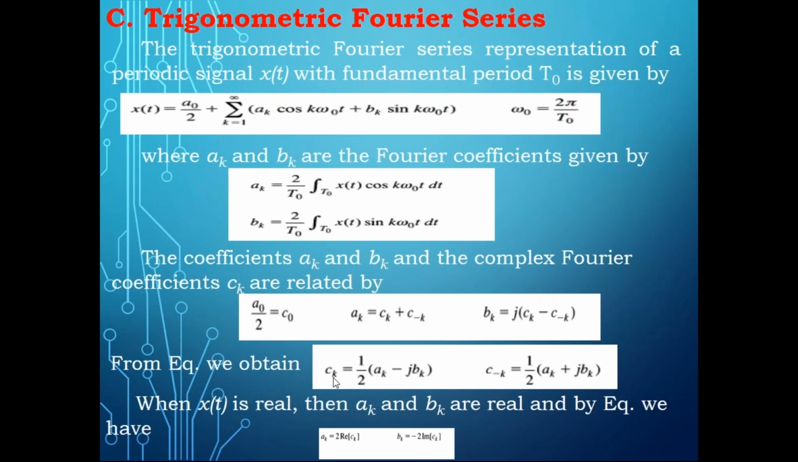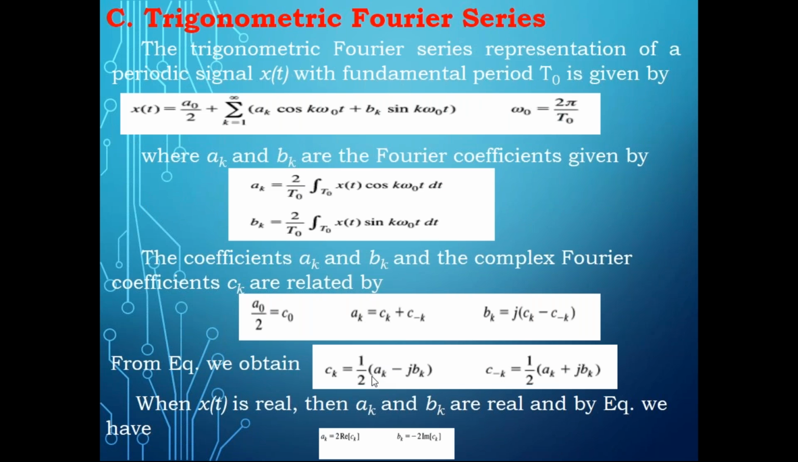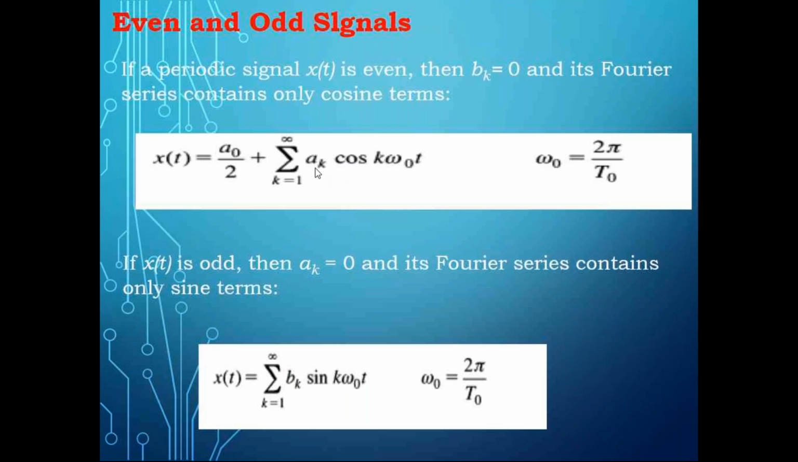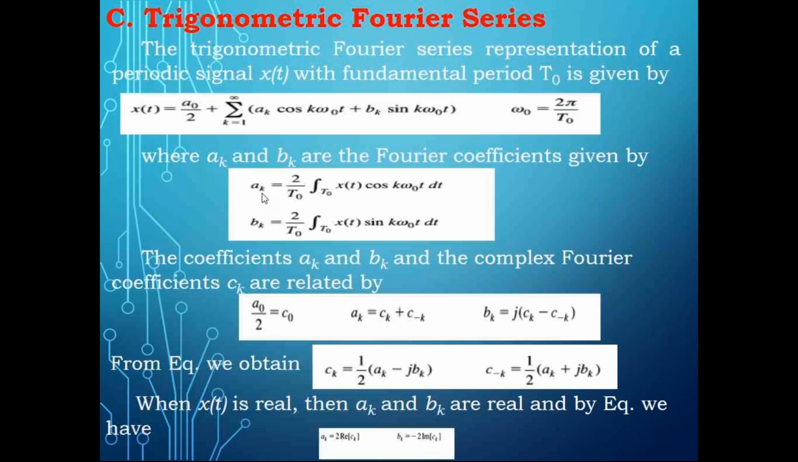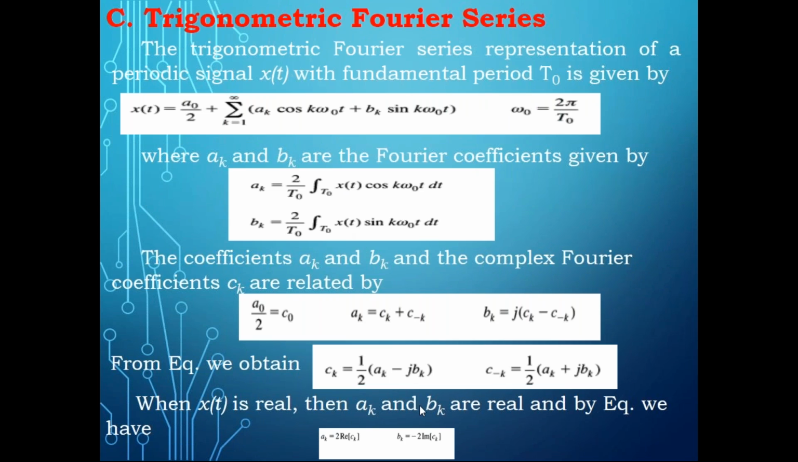So now ck, observe it, the same formula, an minus jbn by 2. Now observe it, ak minus jbk by 2. This is your ck. And c minus k means you replace this, you take the complex conjugate of this. When you take the complex conjugate of ak minus jbk, it is ak plus jbk. That is nothing but this one. So you will get c minus n or c minus k.